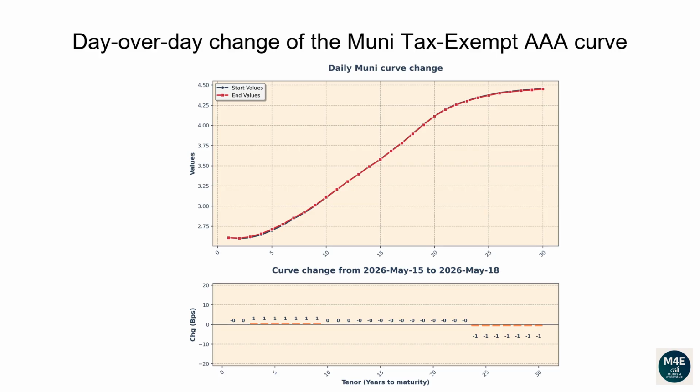The 5-year tenor changed 1 basis point. The 10-year tenor changed 0 basis points. The 20-year tenor changed 0 basis points. The 30-year tenor changed -1 basis points.